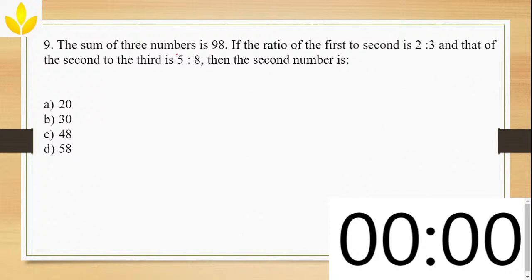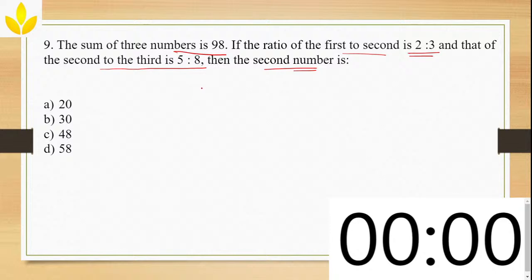Let me start. The sum of three numbers is 98. If the ratio of the first to second is 2:3 and that of the second to third is 5:8, then the second number is the question. So what have they given? They have given you the sum of the total three numbers. So it's fixed. They have given you the sum of the three numbers and you don't know what those numbers are, but they have given the ratios.